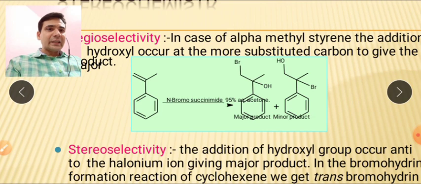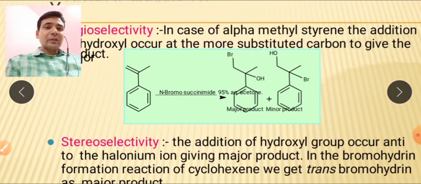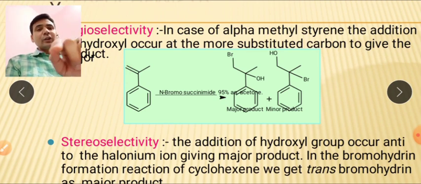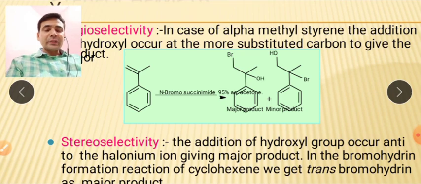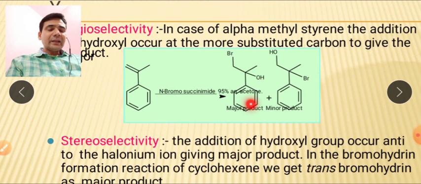You can see that a water molecule can attack here, and a water molecule can also attack here, but the water molecule is attacking this particular carbon. This is the major product. Attack at this carbon, the least substituted carbon because it contains 2 hydrogens, will be the minor product. It means it is following the Markovnikov addition rule. So you are getting this product.